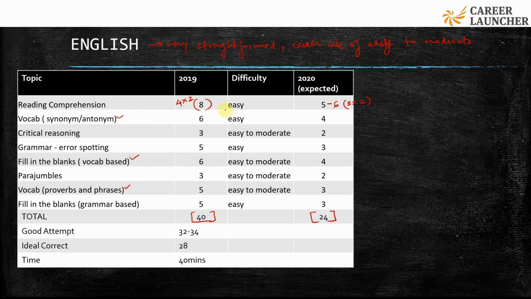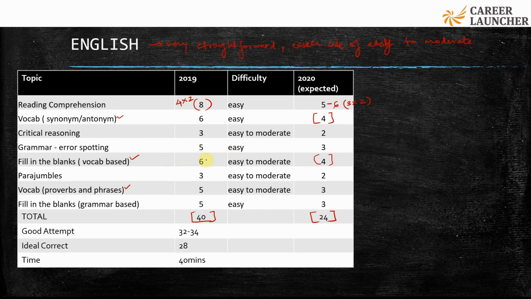These used to account for 18 questions. Roughly this would still be the major section or the major area which could be tested. 4 questions here, fill in the blanks another 4, and another couple of questions from phrases and proverbs. So roughly you could expect 10 questions from vocabulary based questions, a few questions on grammar, around 8 to, like